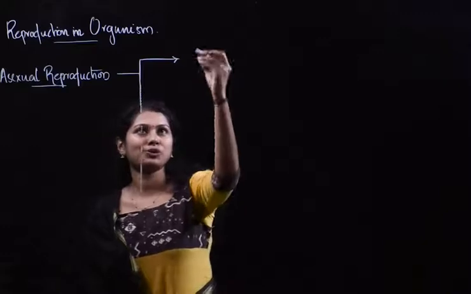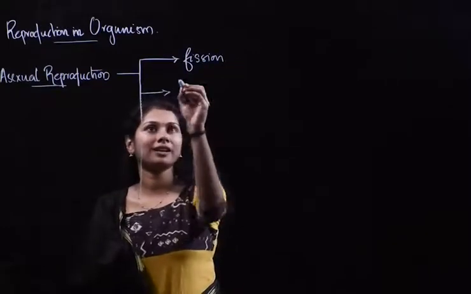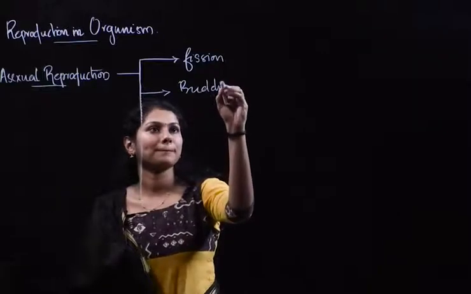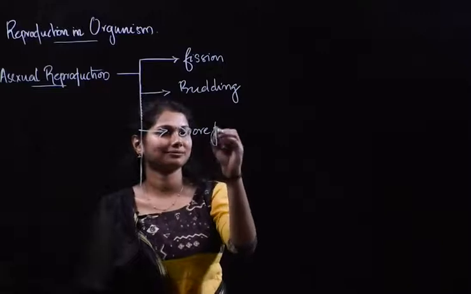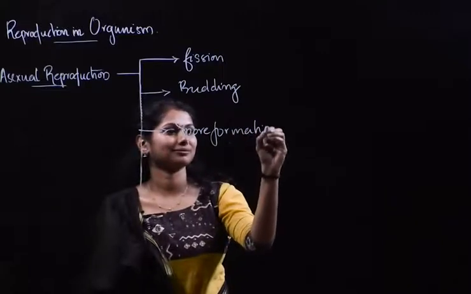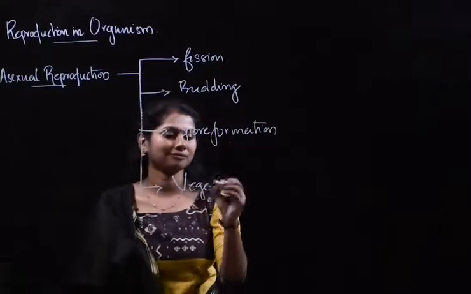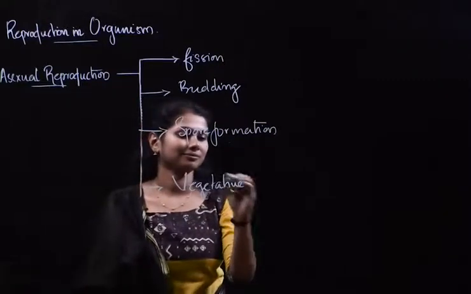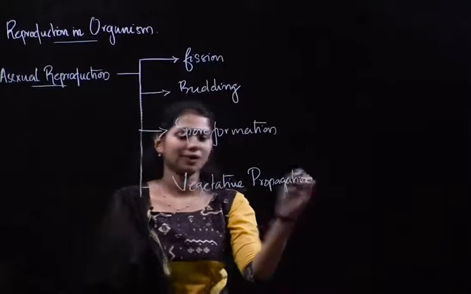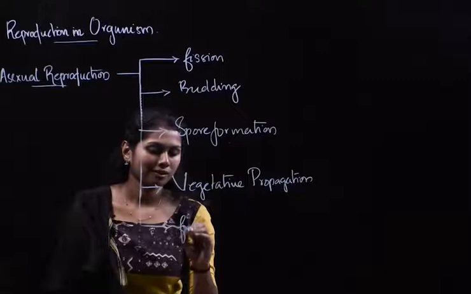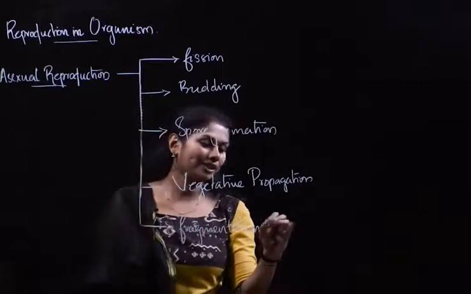We can classify them into fission, budding, spore formation, vegetative propagation, fragmentation, and regeneration.